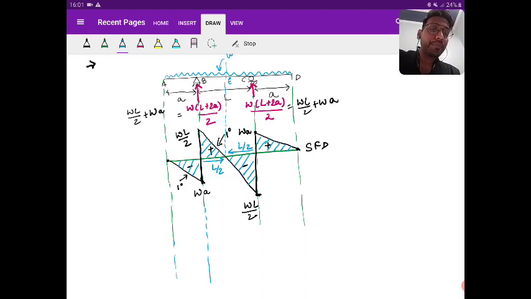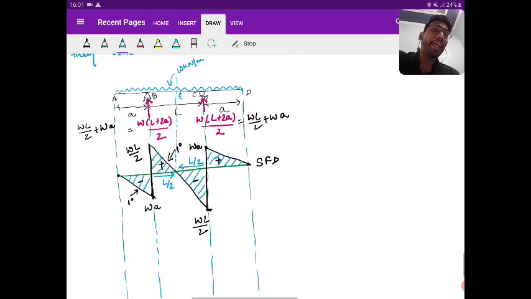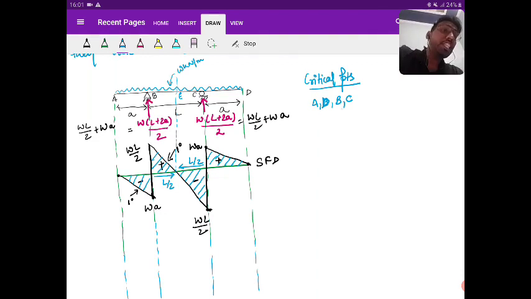Okay, see then. Next I want to draw the bending moment diagram, and for the bending moment diagram I want critical points. So what are critical points? Starting end of the beam, A and D. Points where a concentrated point load or moment is acting, B and C. Then the point where the shear force changes its sign, E point. UDL, UVL start or end, that we already considered, that is A and D.